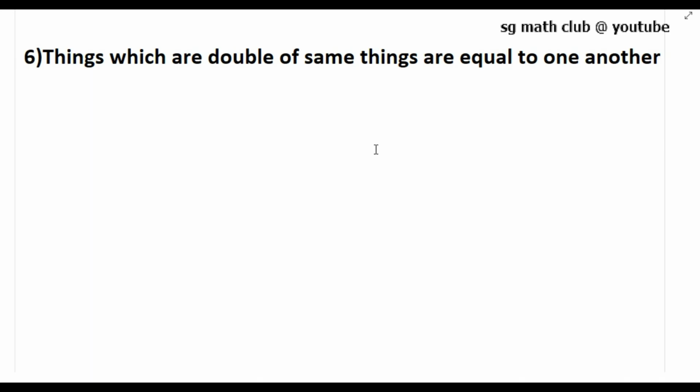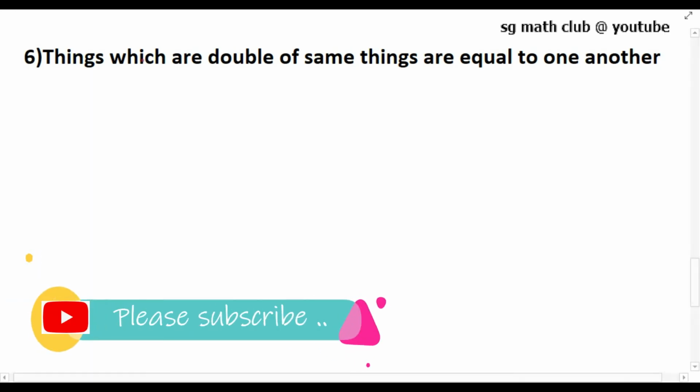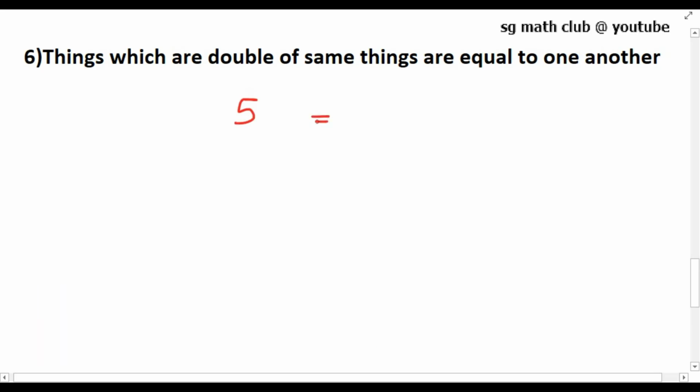The next one: things which are double of the same things are equal to one another. A simple example, we will take 5. The number 5 is the same on both sides. Now I am going to double it on both sides. So the answer is 10 on both sides. So we can say that things which are double of the same things will be equal to one another.